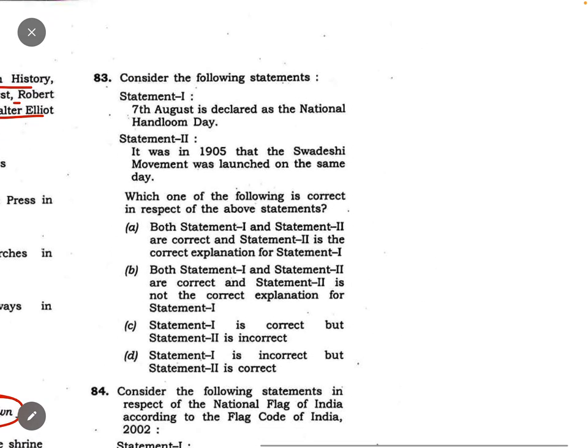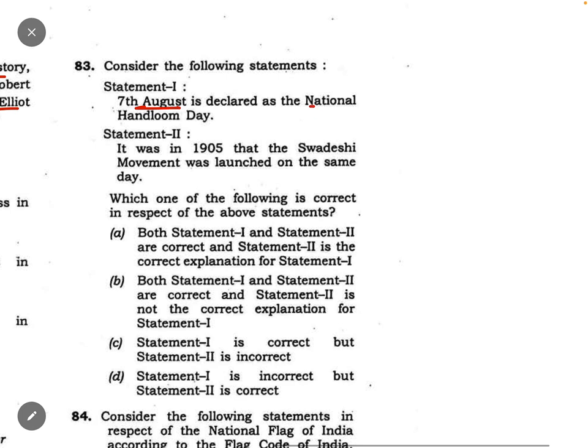Coming to question number 83. 7th August is declared as the National Handloom Day. It was in 1905 that the Swadeshi movement was launched on the same day. It is a knowledge based question, but one thing you can do here. If you consider that the statement is correct, that on 7th August National Handloom Day is celebrated, fine. In 1905 the Swadeshi movement was launched. This thing you know. On the same day. So it is going okay.